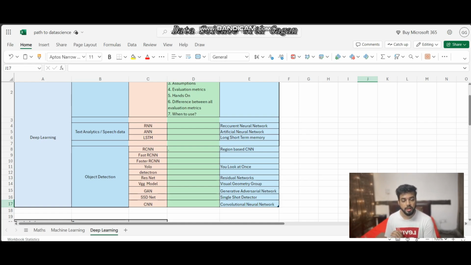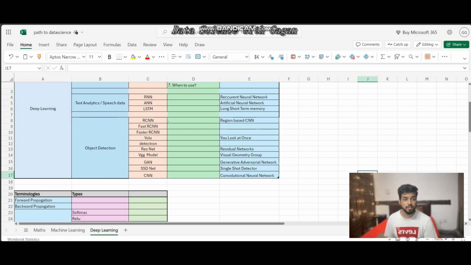We have some dedicated algorithms for text analytics and speech data, like RNN, which is recurrent neural network, ANN, which is artificial neural network. Then we have LSTM, long short term memory network, which is dedicated for sequential data analysis, like text analytics and speech data. And then we have many algorithms dedicated for object detection, like CNN, which is convolutional neural network. Then we have RCNN, Fast RCNN, Faster RCNN, where RCNN stands for region based CNN. Basically, these are variants of CNN.